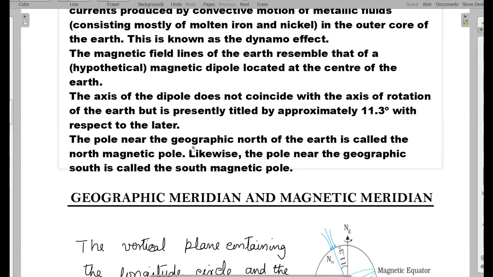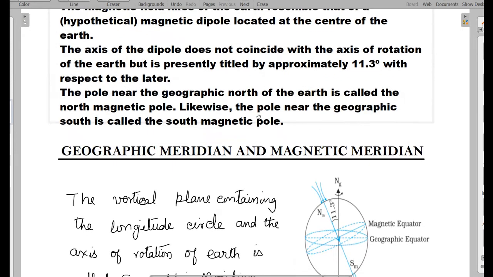The pole near the geographic north of the Earth is called the North Magnetic Pole. Likewise, the pole near the geographic south is called the South Magnetic Pole.